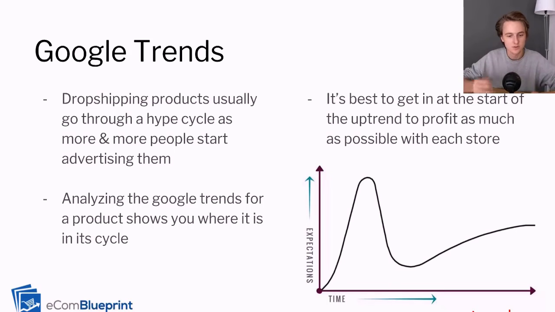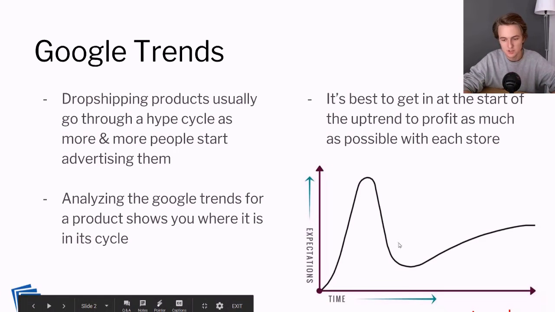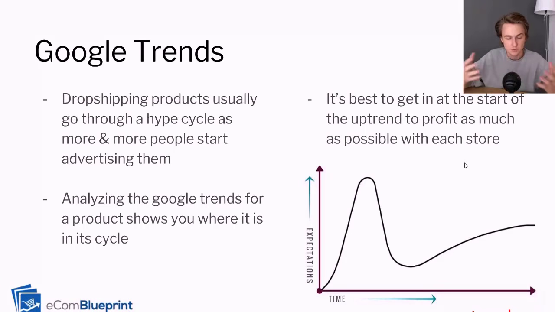So products usually go through hype cycles as more and more people start advertising them. And this is usually what it'll look like. So you can keep this image in mind. And so analyzing the Google Trends for a certain product will show you where it is in that cycle. And you want to get in at the start of an uptrend, essentially, to make sure that you profit as much as possible with each store. So you don't want to get in at the end of an uptrend. You don't want to get in if it's a clear downtrend that's forming. And so this is important to keep in mind.